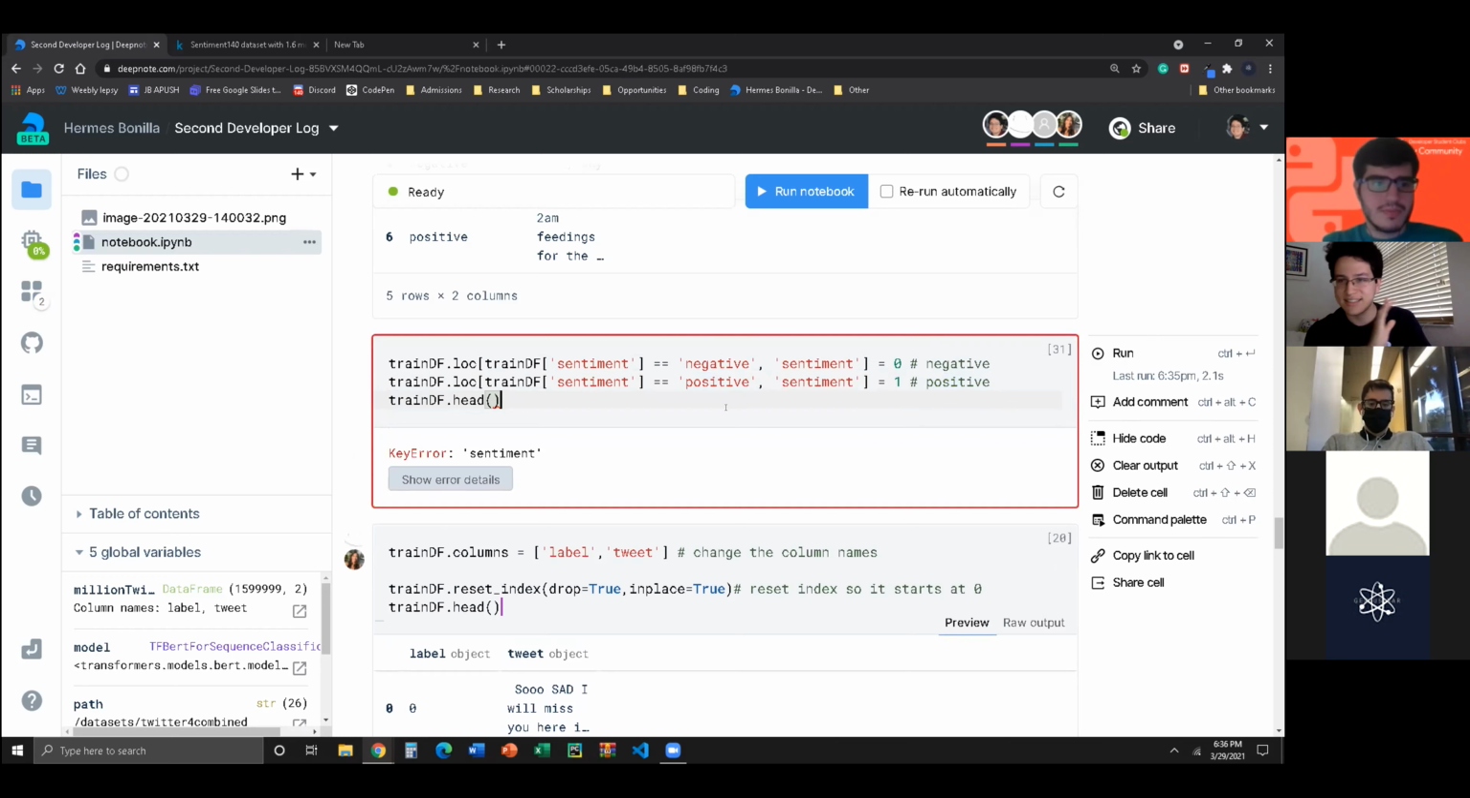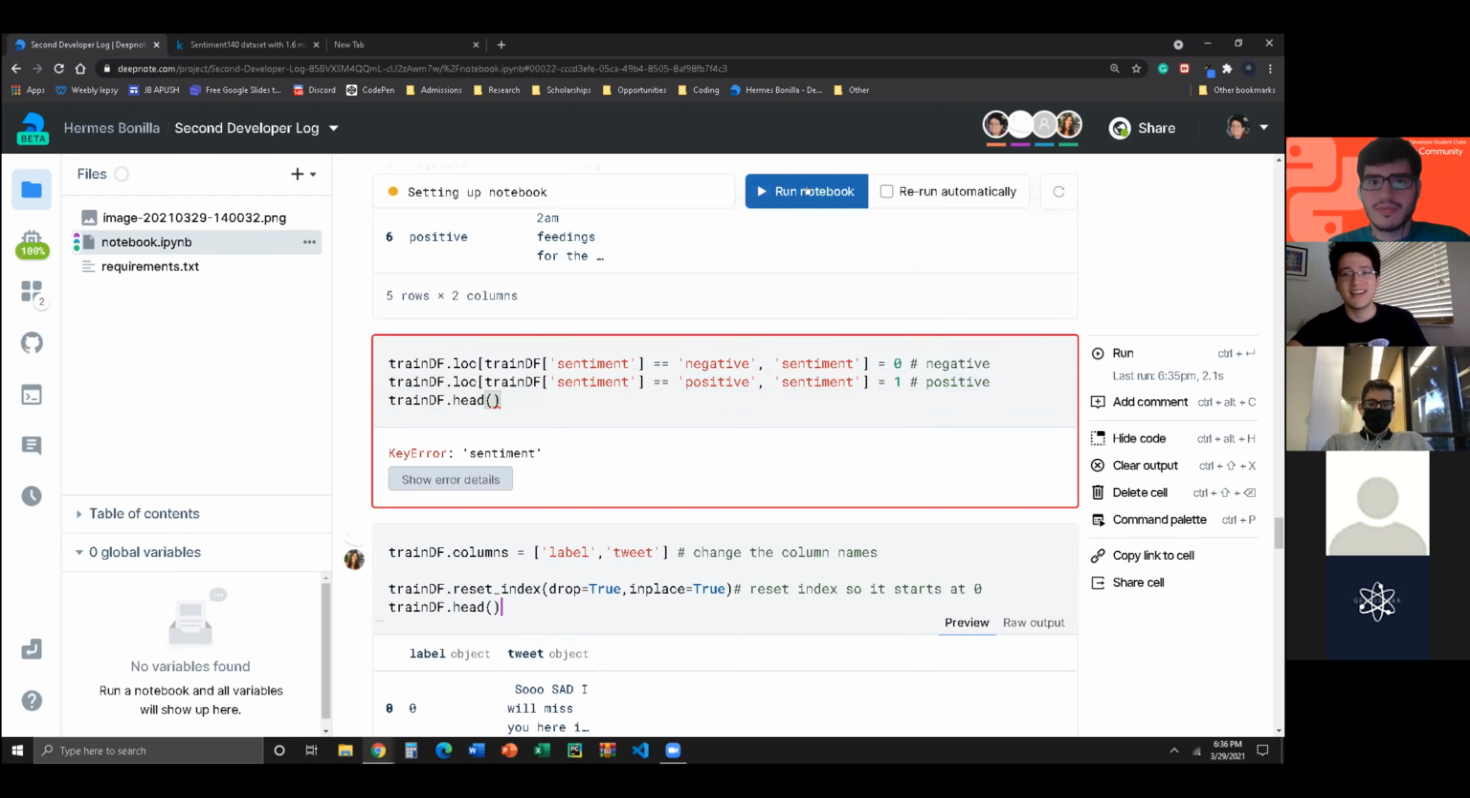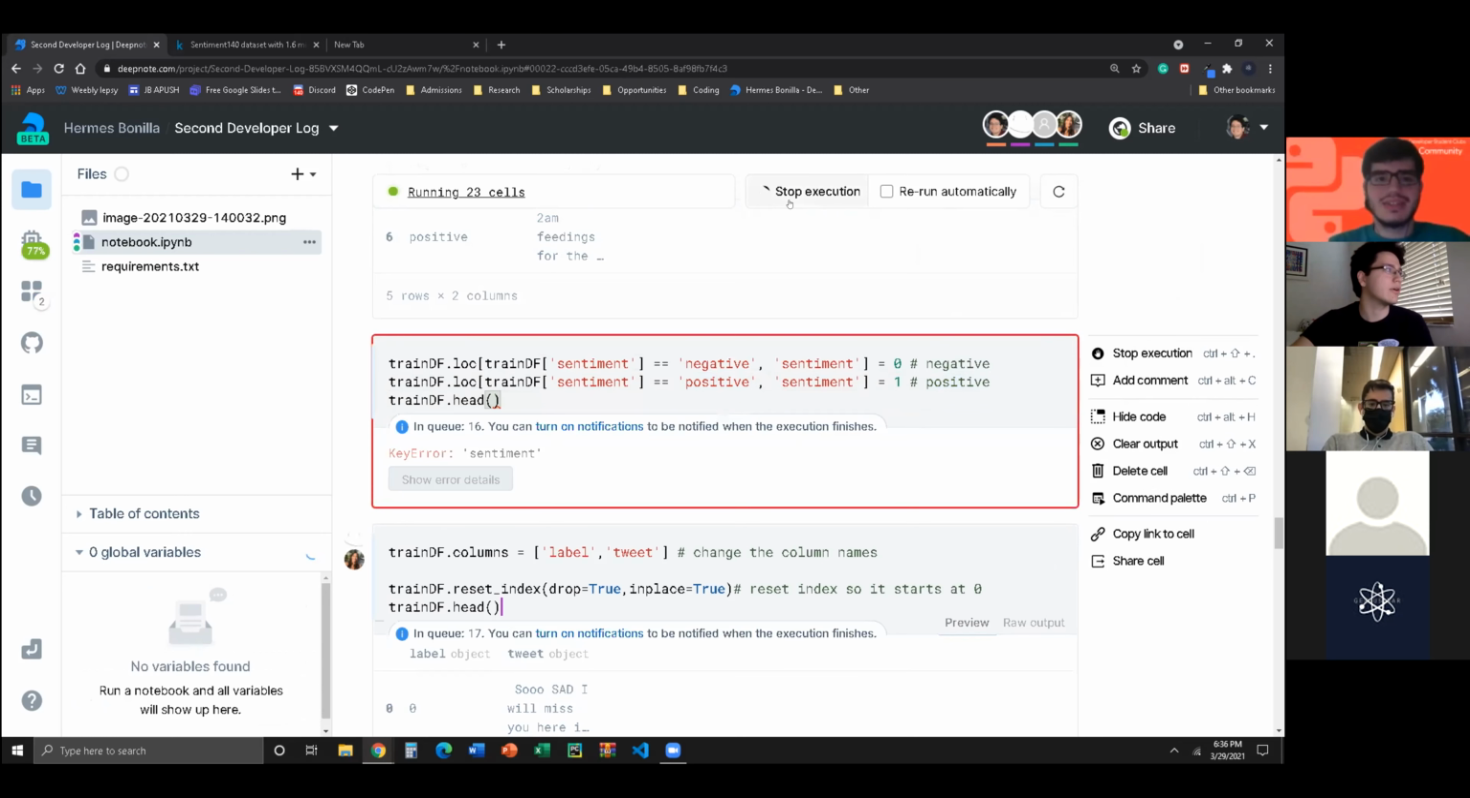Okay, the reason is that it's a Deepnote thing. You can't run it again. I can't? Yeah, sentiment isn't there anymore. Yeah, I know. If I restart it, it'll work. Don't worry, it's a Deepnote thing.